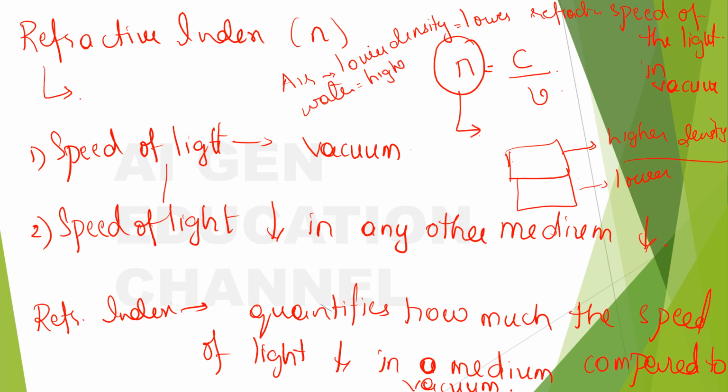So you can substitute the terms lower density and higher density with lower refractive index and higher refractive index too. Both are perfectly right. But if you use the term refractive index, it is more related to the concept of light. Now we have learned about this too.